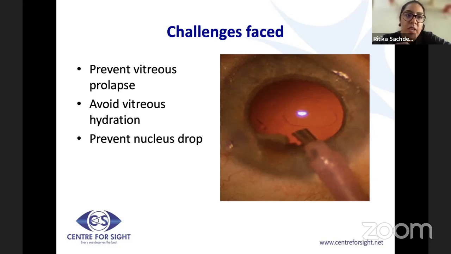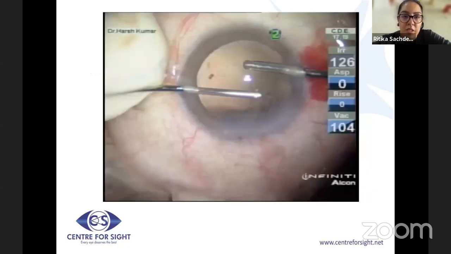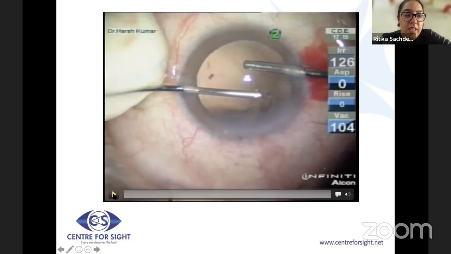And while doing so, prevent vitreous prolapse, vitreous hydration, and therefore the consequent complications of CME, retinal detachment, and even infection. Do note that with every case of PCR that you have, you increase the risk of endophthalmitis by 4 to 5 times if not handled well. So these patients, of course, do require intracameral antibiotics. I know many of us have moved to intracameral antibiotics for all cases, but at least for complex cases with longer surgical time, they are an absolute must. Now, let's just go over a series of cases.